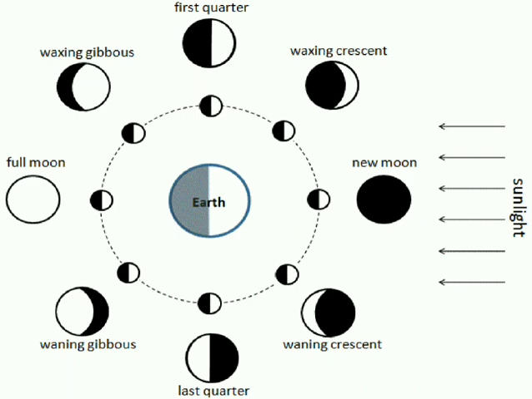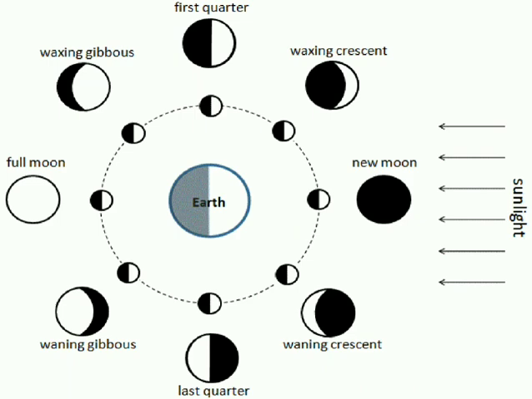Due to the shadow of the earth, sometimes we are not able to see the full moon. That is, every day the size and shape of the moon is changing.